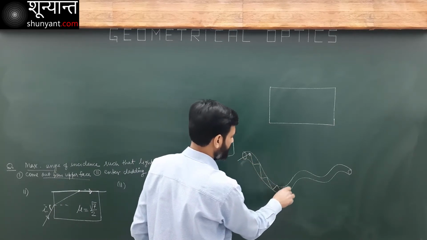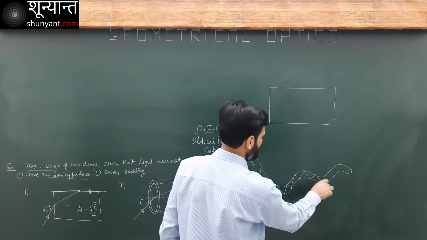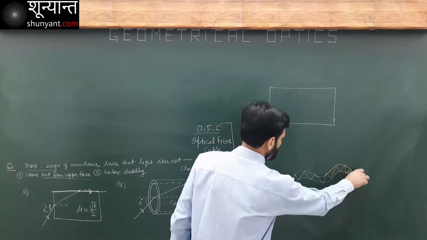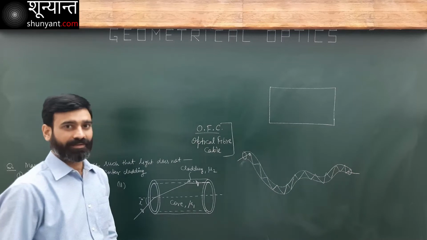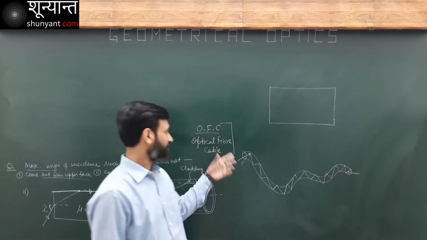It will keep on getting reflected and it will reach the other end like this. That's how the optical fiber cable works.